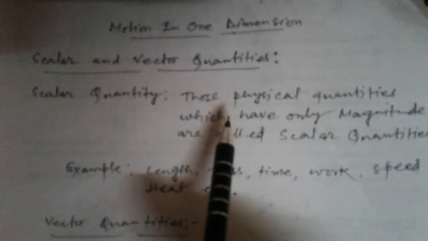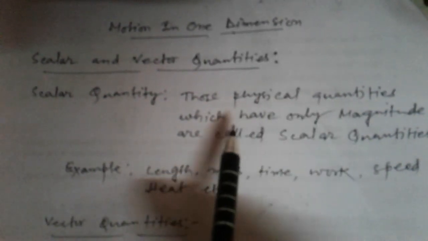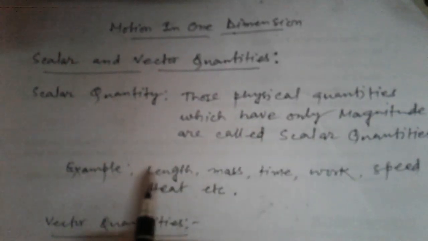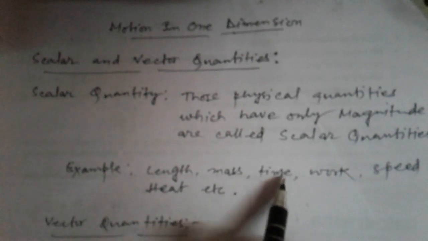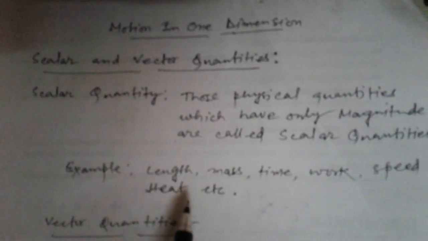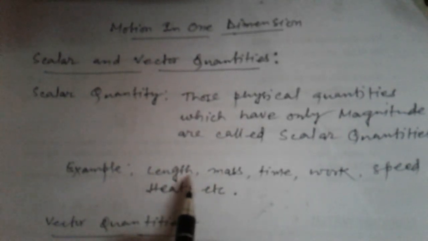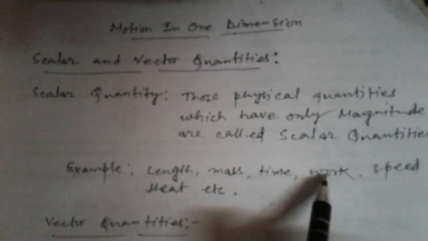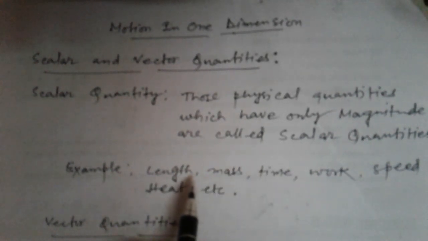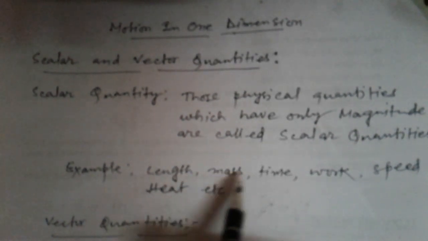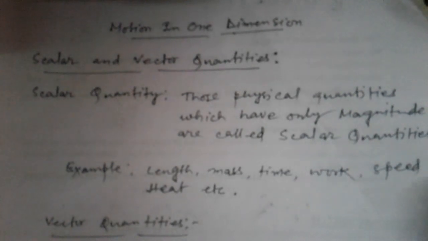Those physical quantities which have only magnitude are called scalar quantities. For example, length, mass, time, work, speed, heat, etc. are examples of scalar quantities, because for representing these physical quantities like length, mass, time, work, we only need magnitude, not any direction. That's why these quantities are called scalar quantities.